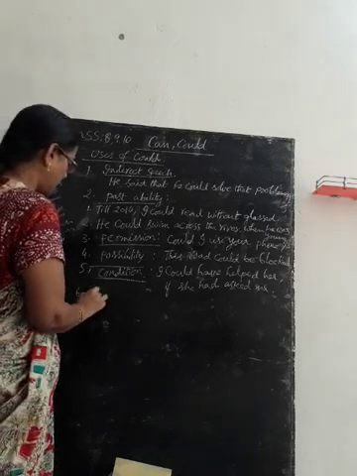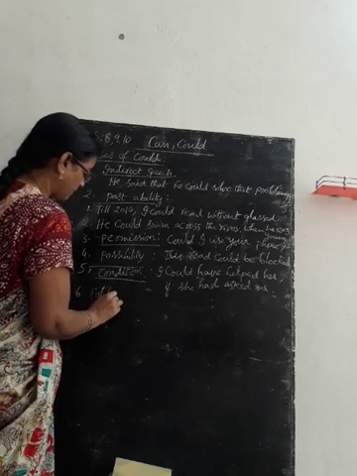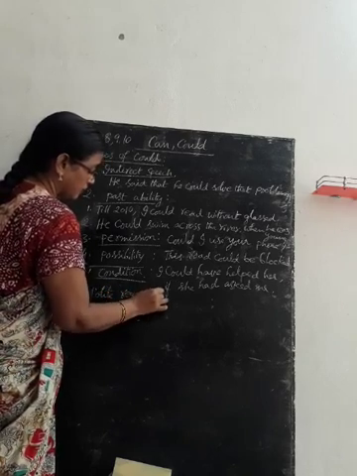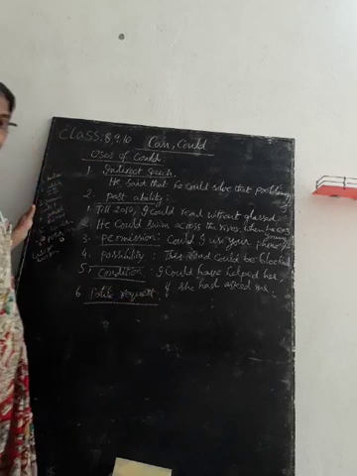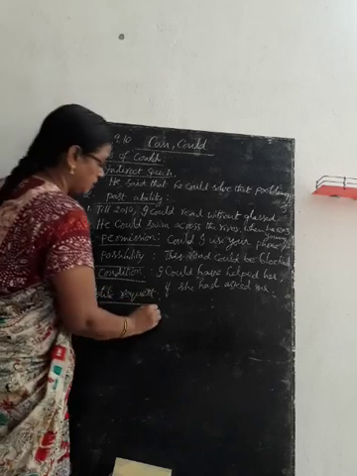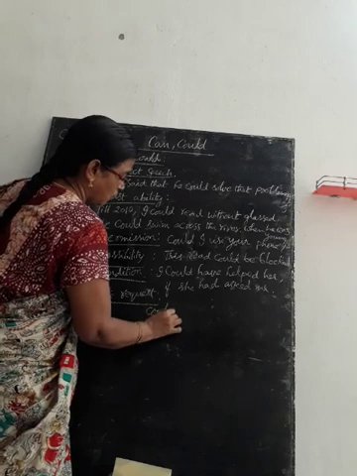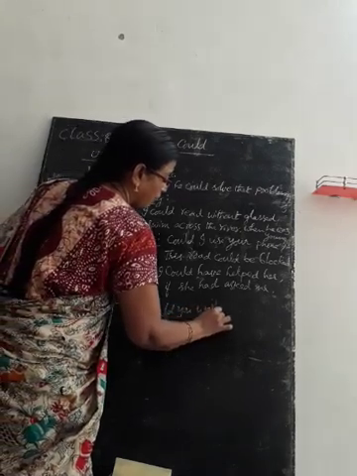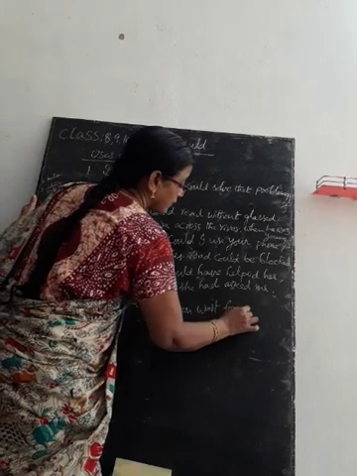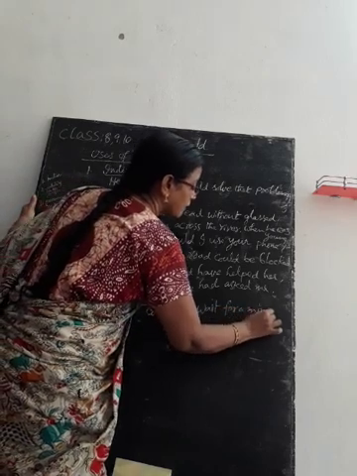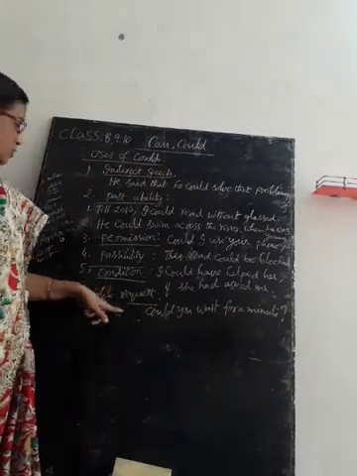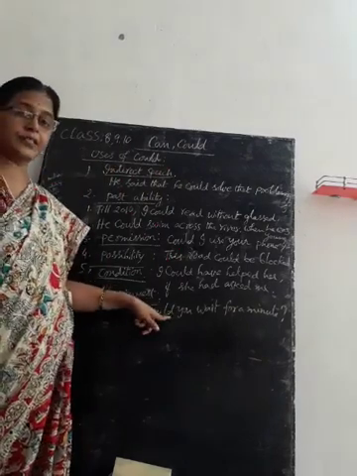To express polite request: Could you wait for a minute?